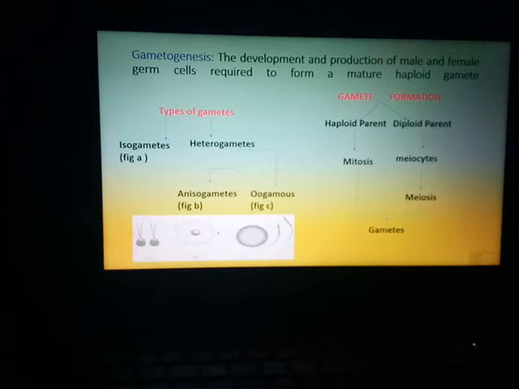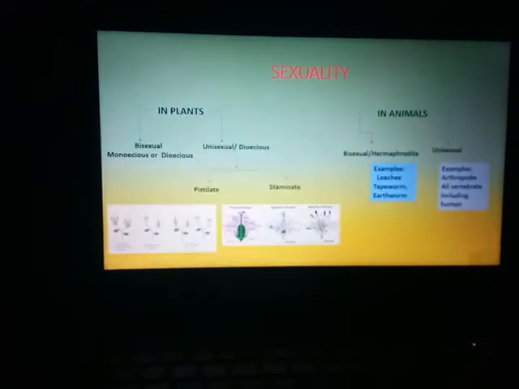Now, how does this gamete formation take place? I have just said that it happens in a haploid parent by mitosis, and in a diploid parent they form by the process of meiosis. The cells that take part in meiosis, that is the germ cells, are also known as meiocytes. Please try to remember the terms. We also have to know about sexuality.